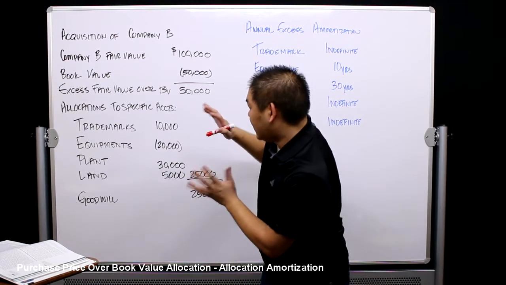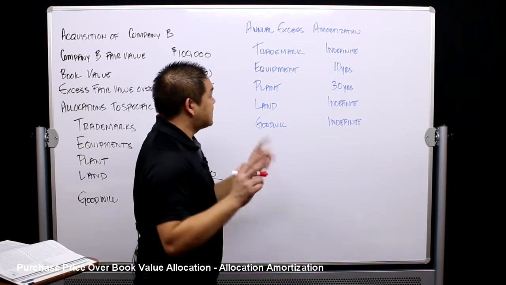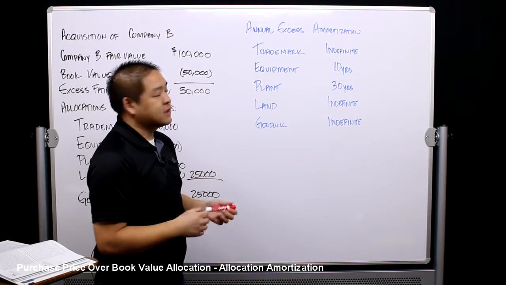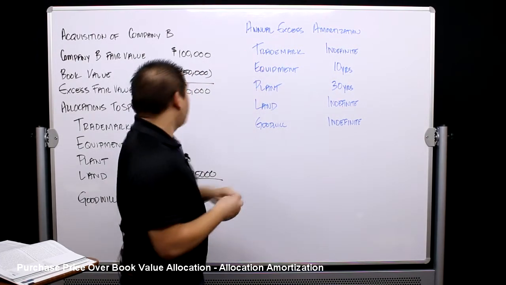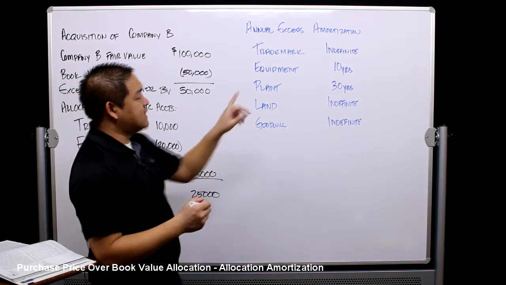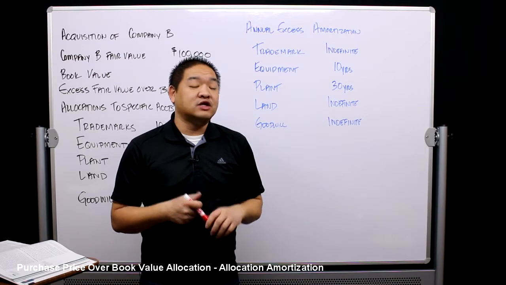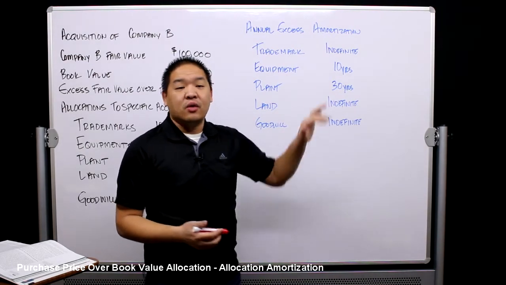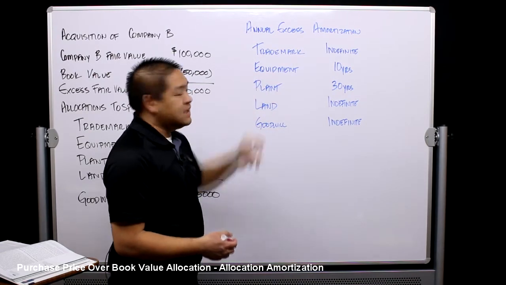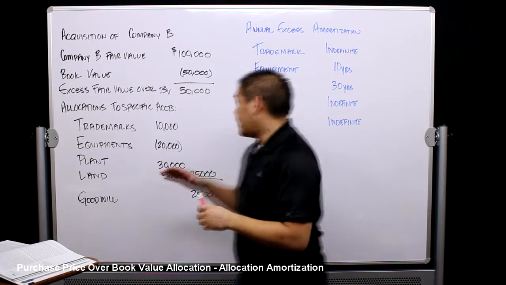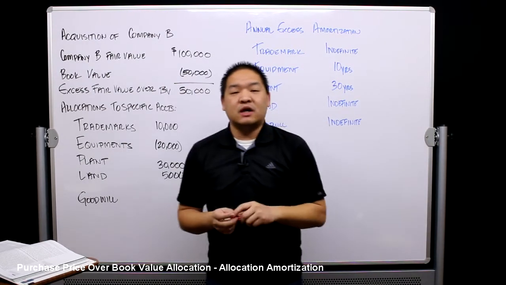So what do we do? What I did here was I put it over here on this annual excess amortization table. We know that trademarks have an indefinite life as long as they're renewed every 10 years. So we will have $10,000 of trademarks. Intangible assets that are indefinite in nature are checked for impairment annually, so we're not going to do any depreciation or amortization there. Equipment's 10 years. Let's say that we looked at all of their equipment, and we said, okay, as a whole, the equipment has 10 more years of life.